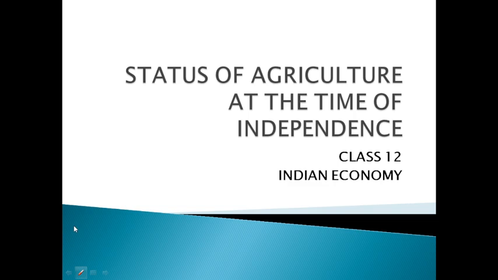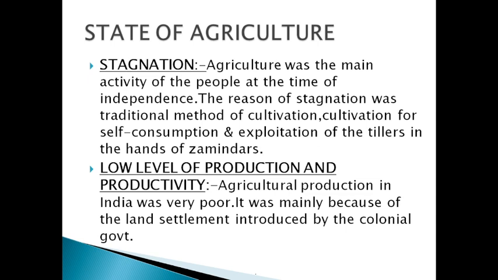Now what happened to the agriculture when British came to India? When British came to India, their main aim was to do trade, but slowly they captured all the administrative system of India and totally exploited our economy. Our agriculture system was also exploited.